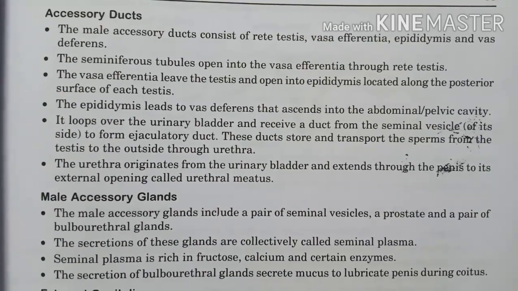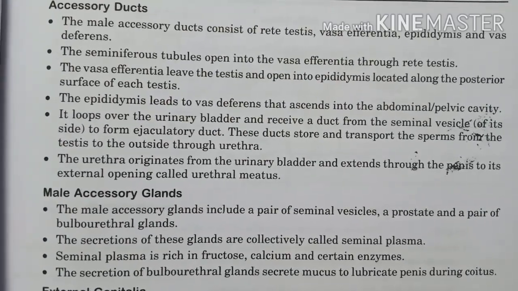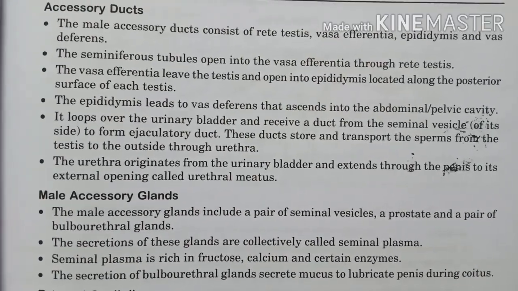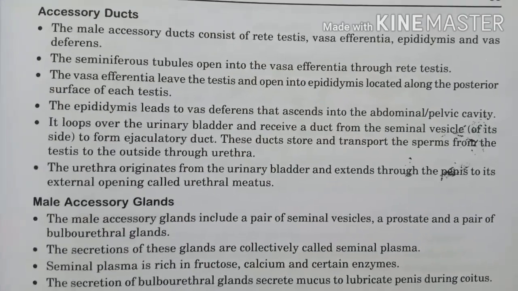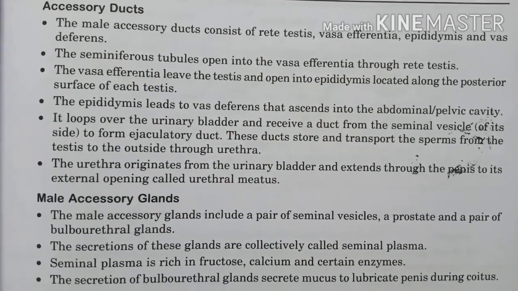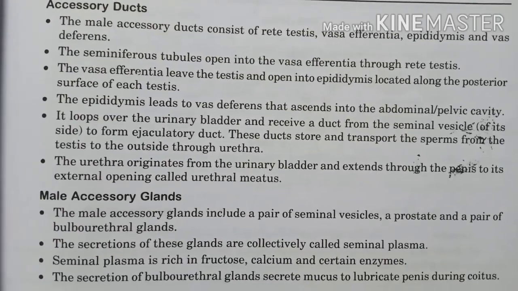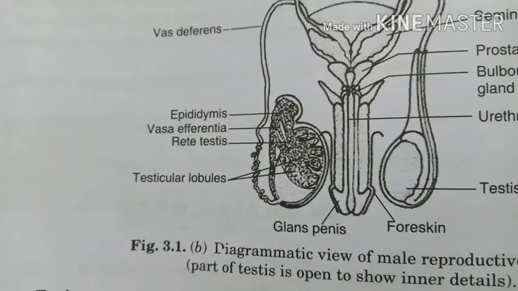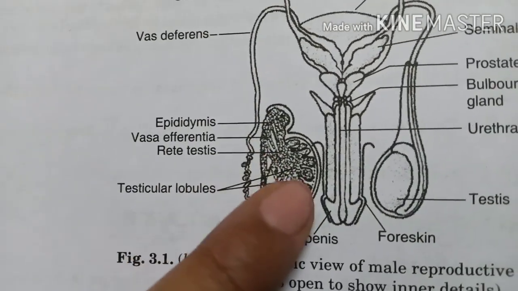Coming to the next topic, the accessory duct. The male accessory duct consists of rete testis, vas efferentia, epididymis and vas deferens. The seminiferous tubules open into the vas efferentia through the rete testis. See this diagram, this one is the rete testis.